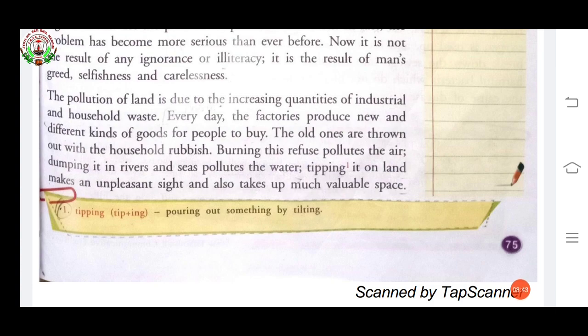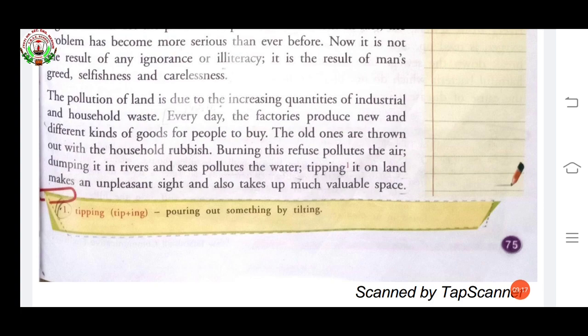Now every day the factories produce new and different kinds of goods for people to buy. Means every day the factories produce different kinds of goods for people to use. And what are we doing? We are throwing the old one and taking the new one. When we are throwing the old one out with our household rubbish, here rubbish means waste, garbage.